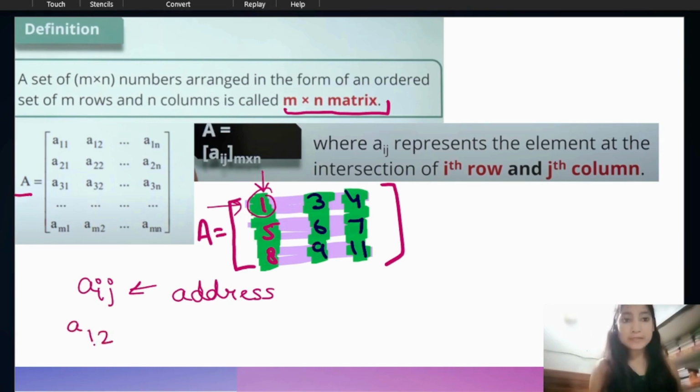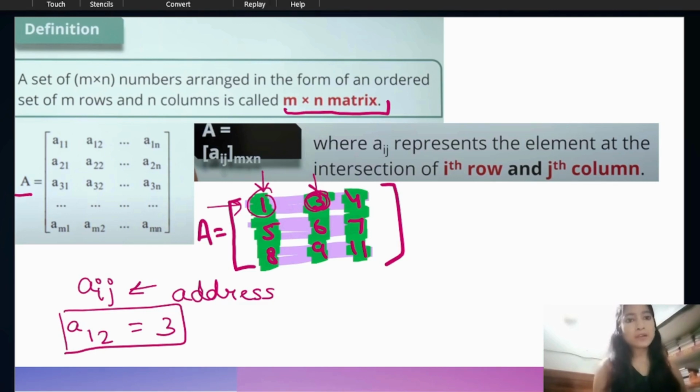The first index i always denotes the row and j always denotes the column. So A12 means first row, second column, and the first row, second column is 3. So A12 is 3.